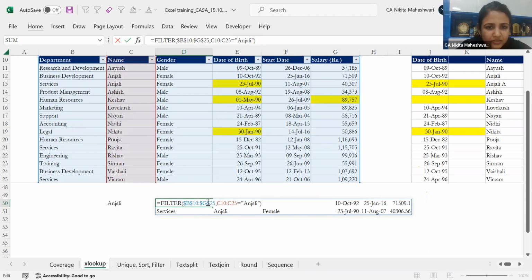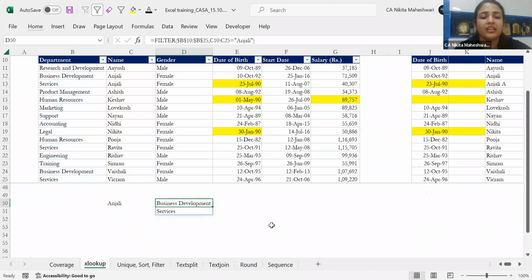So in that case, let me remove this, let me just put this. So I got that there are two Anjalis working. I don't have the last name right now. There are two Anjalis working. One is in the business department and one is in the services. So sir, I hope your question has been answered in this format. And I hope this particular thing was clear to you all.